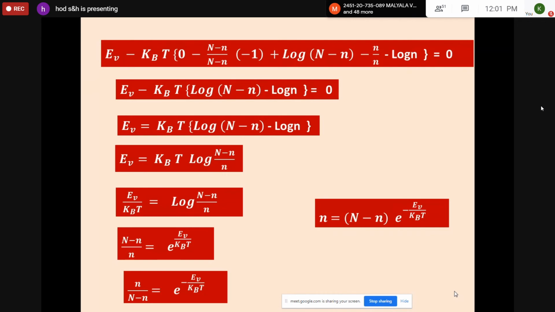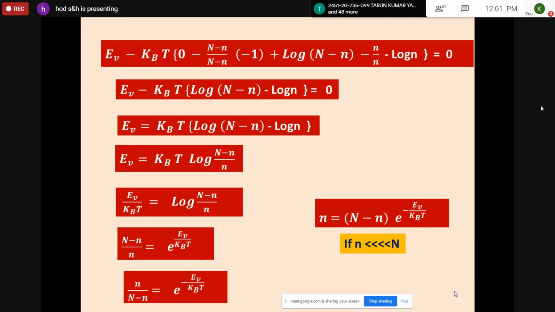So small n can be written as n minus n e to the power of minus EV by KBT. Just take this left hand side denominator term to the right hand side. And one more thing, compared with the number of atomic sites, the number of vacancies is very small. That means if there are 100 atomic sites, one vacancy is there. So for mathematical convenience, you can assume that 100 minus 1 is approximately equal to 100.